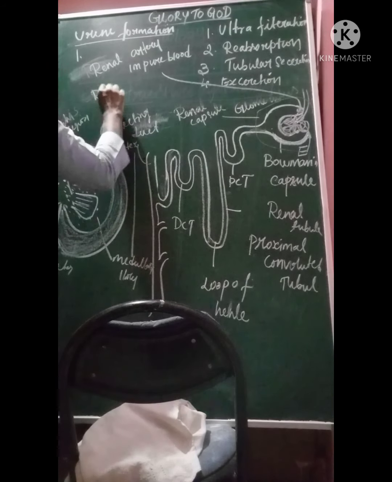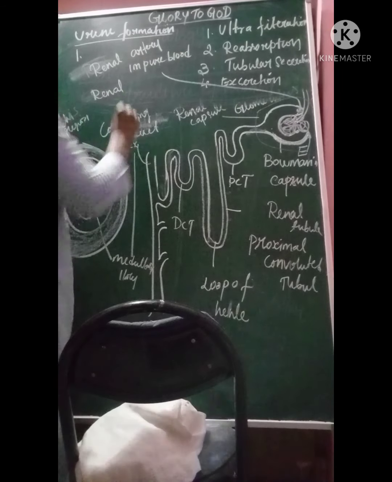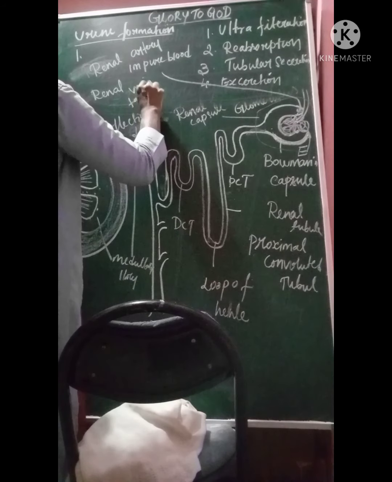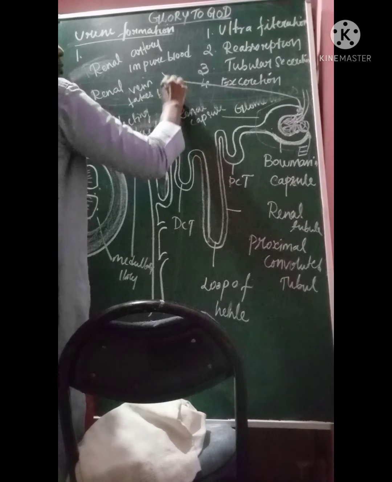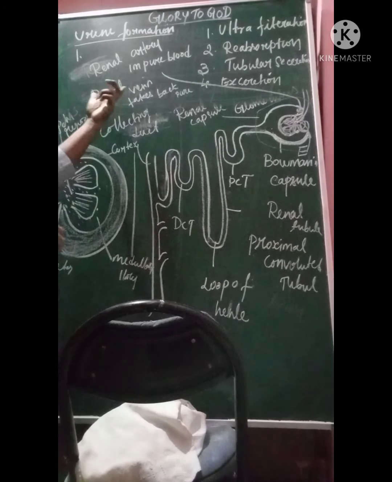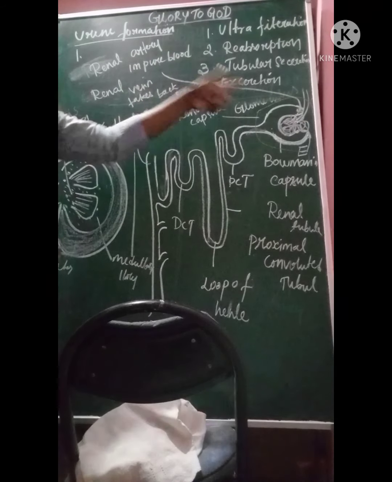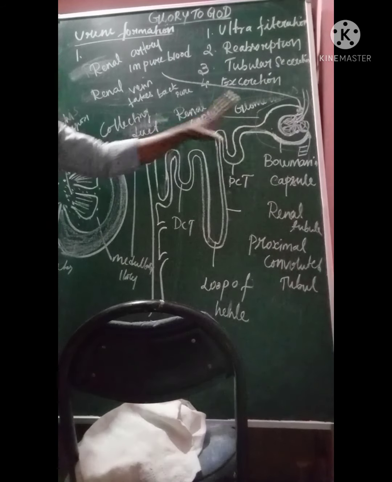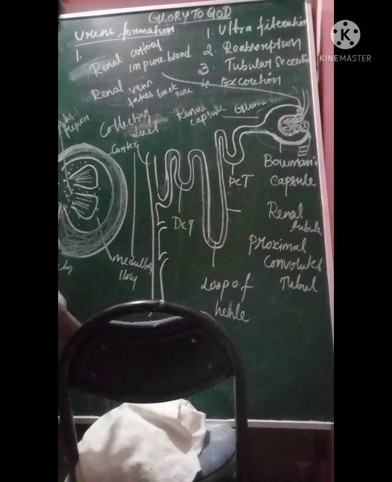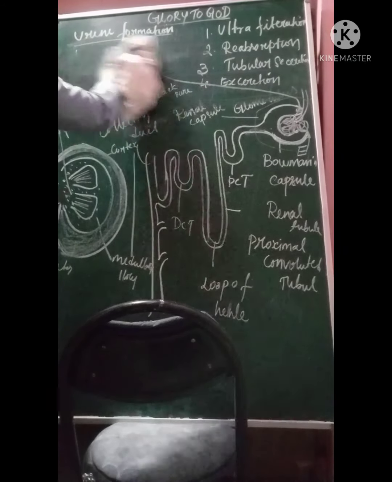And the renal vein, keep it in mind, you get this question in the exam also. The renal vein takes back the pure blood to the blood circulation. The renal artery brings impure blood to the kidney, and after it is purified, the renal vein takes back the pure blood. I hope you understood this concept.